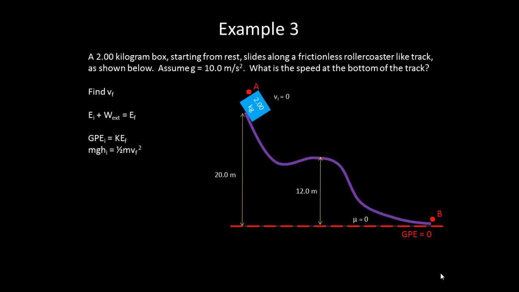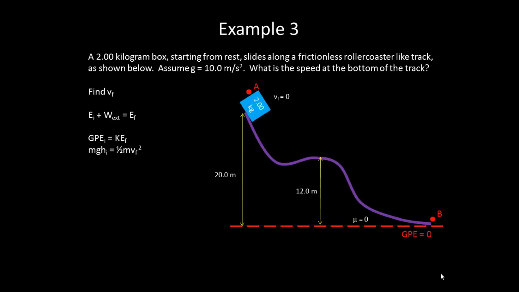The only two forces acting on the block are the force of gravity and the normal force. Now note that the normal force changes throughout the track, therefore the acceleration is going to change throughout the track. But the normal force is always perpendicular to the motion at any given moment in time. So since the force is perpendicular, it does no work.